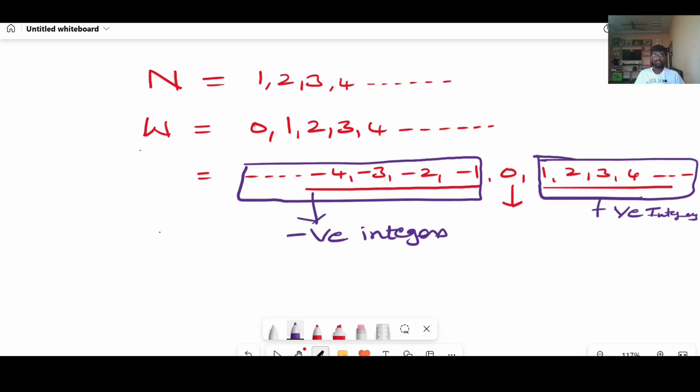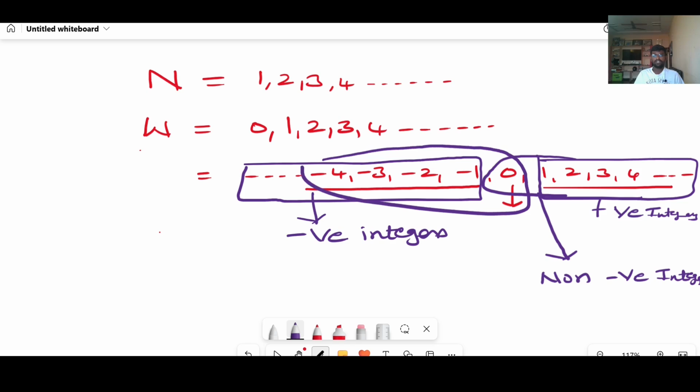If you combine 0 to the positive integers, you get non-negative integers. If you combine 0 to the negative integers, they are called non-positive integers, right?